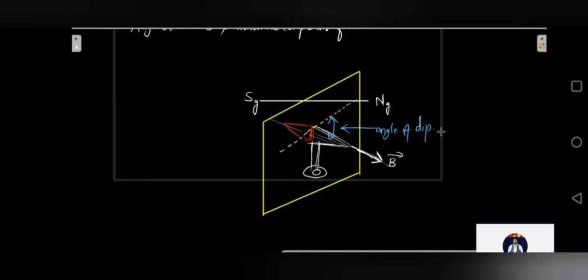This would be the angle of dip over here. The angle of dip will be different at different places on the earth's surface. So can you tell me what will be the angle of dip at the pole and what would be the angle of dip at the equator?